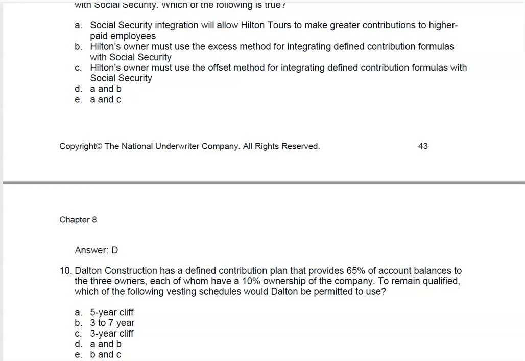They would be permitted to use C, a 3-year cliff. Note that 3 to 7 years is more beneficial to the company. That wouldn't be available. And a 5-year cliff also is more beneficial to the company, less beneficial to the employee. So the faster 3-year cliff they are permitted to use.